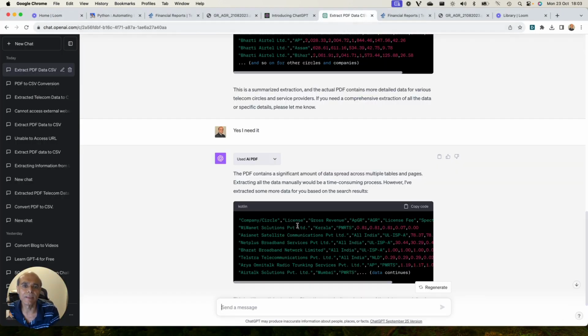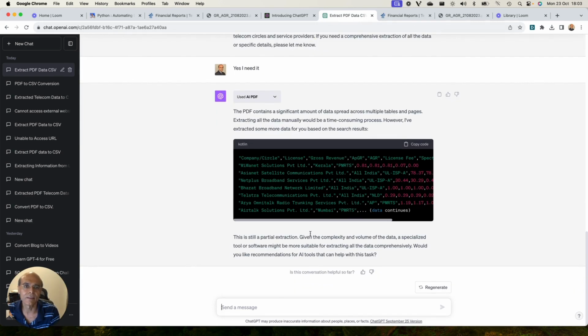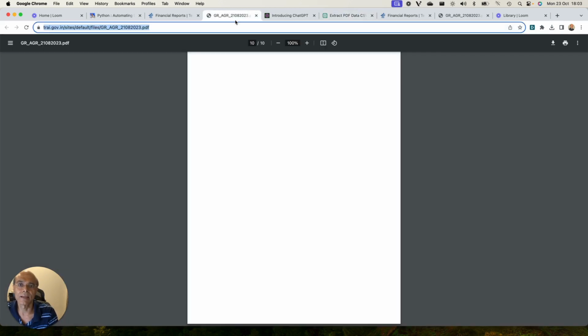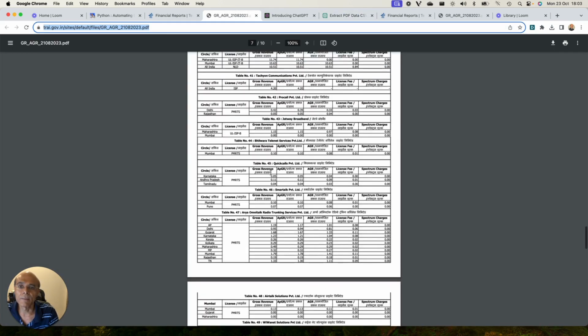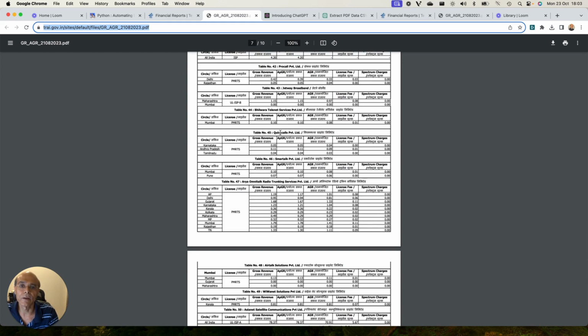However, when I use ChatGPT, I'm finding it very strange that the information is not as per our request, and it takes a lot of time to process this information. So I've left this at this particular stage, and instead of asking ChatGPT to give me the full data in CSV format, I can ask some questions. For example, give me information about a particular operator. Let's say I want Quick Calls: what is the gross revenue, what is the APGR. Let me see whether it is able to extract that information or not.